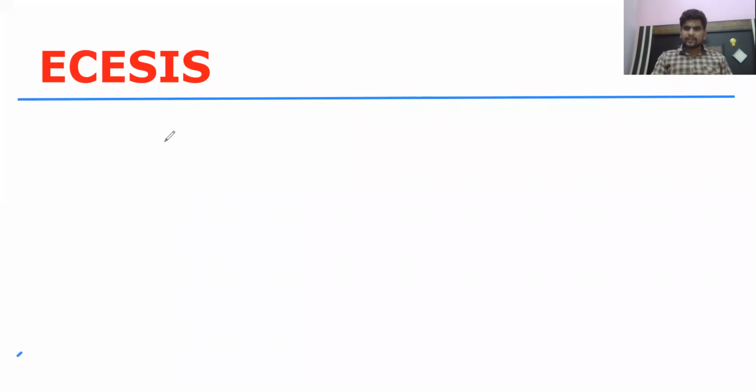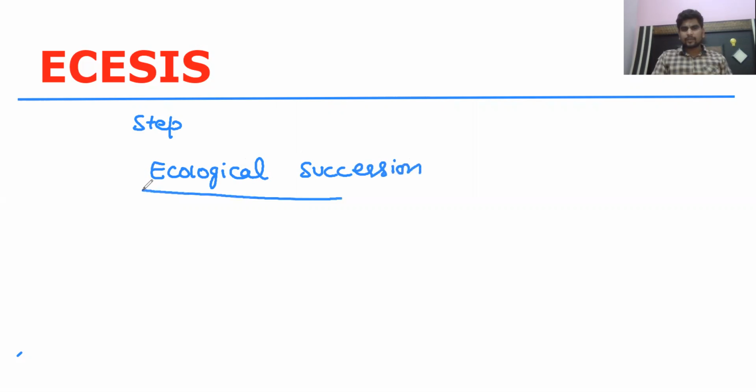So ECESIS is a word or a step in the process of ecological succession. Ecological succession is a process of changing the community of plants, or a change in the structure of a community. Whenever the structure of any community is changing, like developing into a grassland or ultimately into a forest, that is called succession.